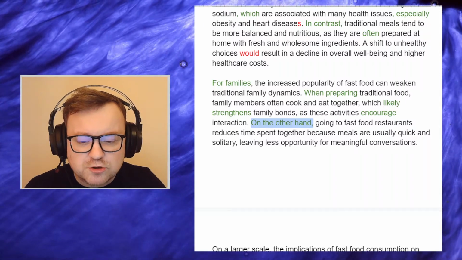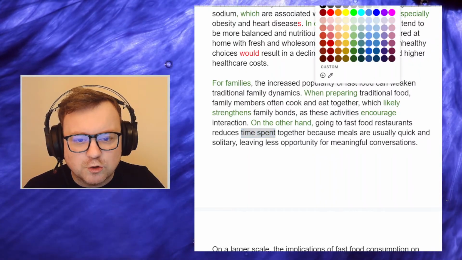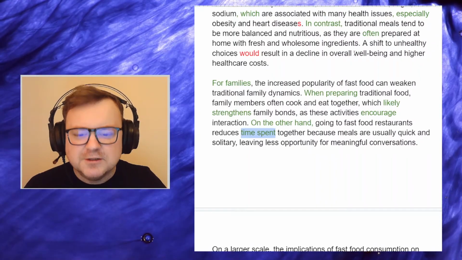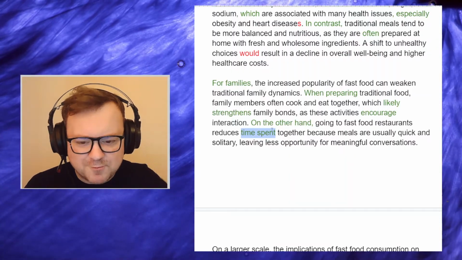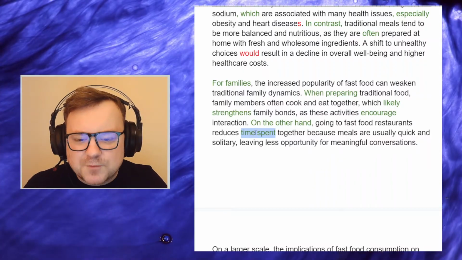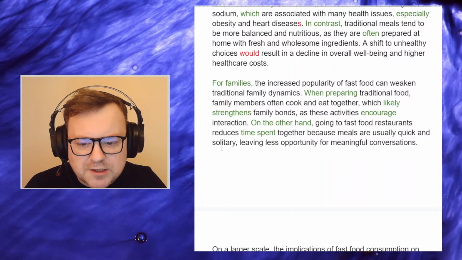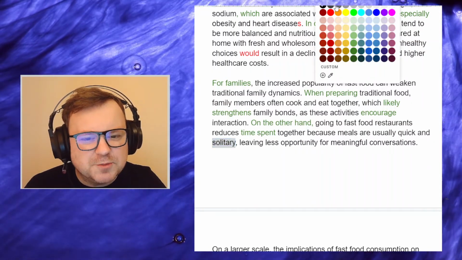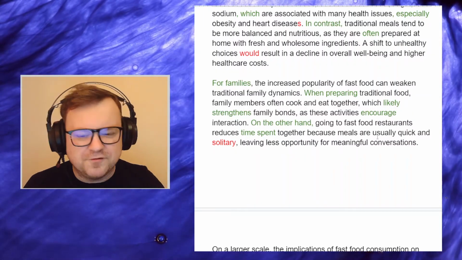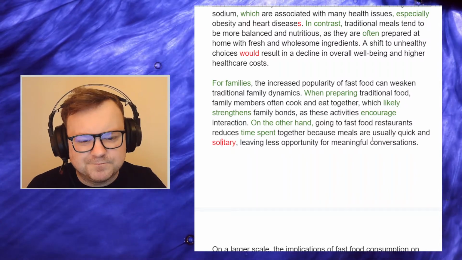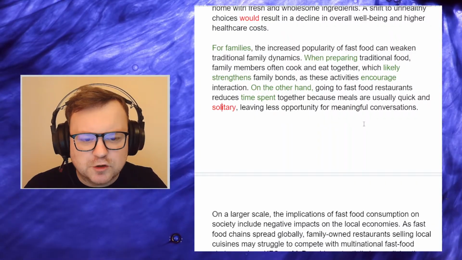Going to fast food restaurants reduces time spent together. Cool. Time spent is a reduced relative clause because it is passive. Very high level stuff, B2 C1. Time which is spent together. Great. Reduced relative clause. Wonderful. Together, because meals are usually quick and solitary. I don't know what it means for a meal to be quick and solitary. How can a meal be solitary? So that's not perfectly explained. Leaving less opportunity for meaningful conversations.